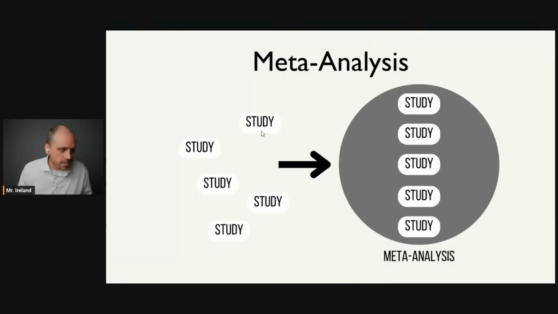And maybe this study says, hey, yeah, there is a negative correlation between phone use and GPA. Maybe someone says, hey, there's no correlation between the amount of time you're on your phone and GPA. And this one says the opposite. And so what you'll do is you'll aggregate all the data and come up with a single combined result. That's how a meta-analysis works.